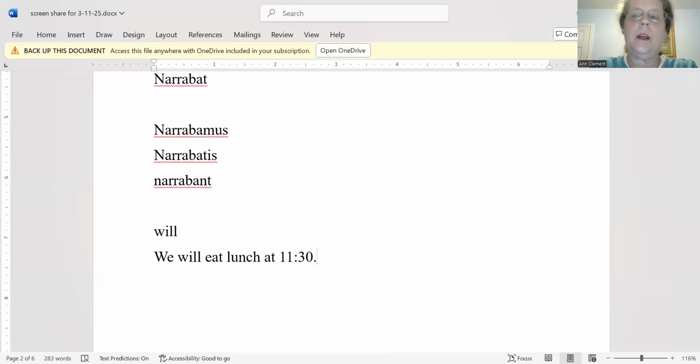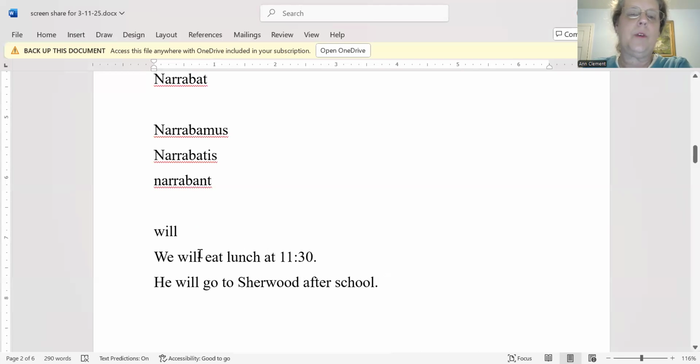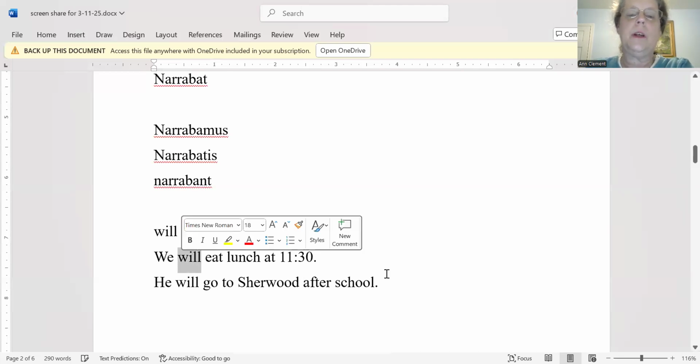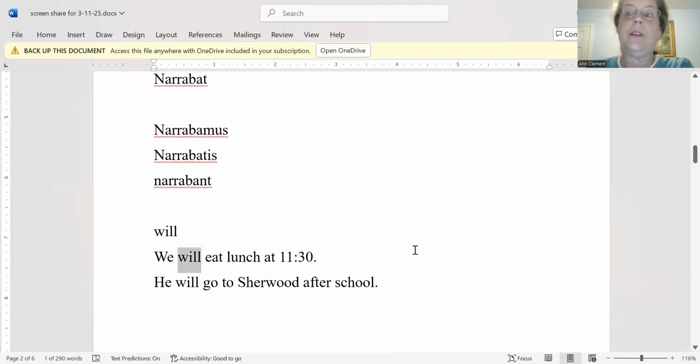Or he will go to Sherwood after school. We use that helping verb will to indicate that the action has not happened yet. It's not happening now. It is going to happen in the future.